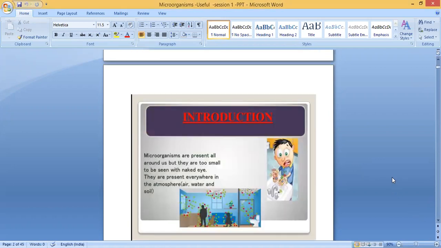So what is meant by these microorganisms? They are present all around us, but they are too small to be seen with the naked eye. They are present everywhere in the atmosphere, in the air, water, and soil. These organisms are very micro. Micro means very minute or very small. We cannot see them with our naked eye. We can use an instrument to see microorganisms, that is called a microscope. They are present everywhere in the air, in water, and in soil.